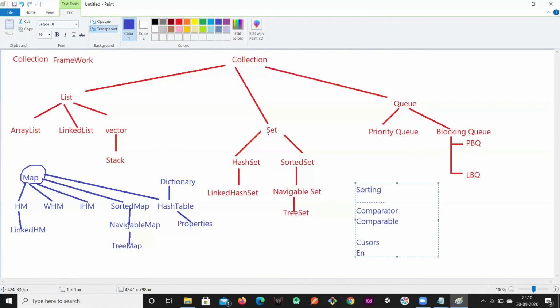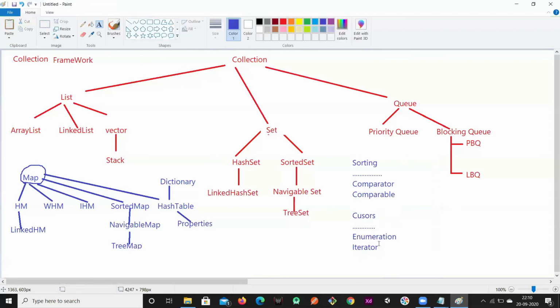that are Enumeration, Iterator, and ListIterator. So these are the classes that are used as cursors in the collection framework.